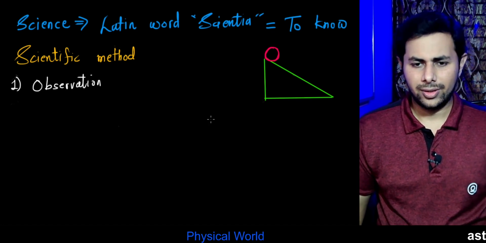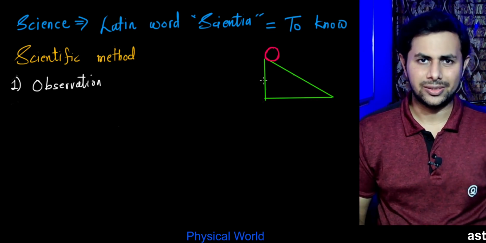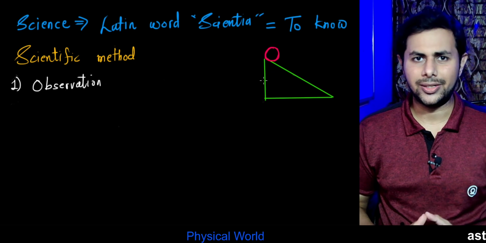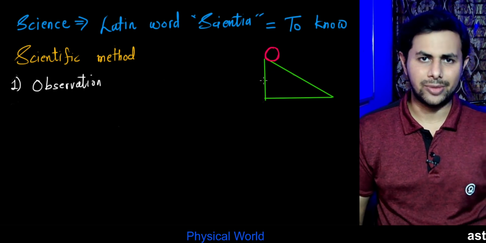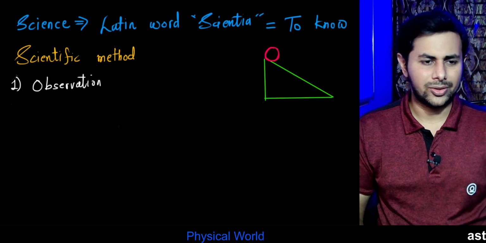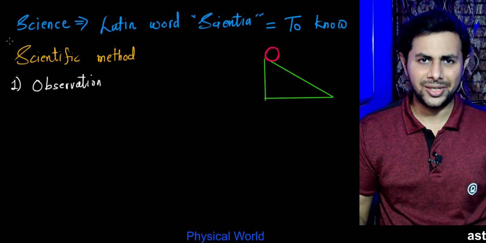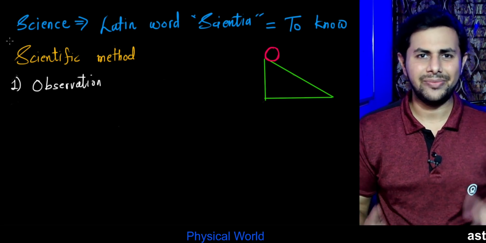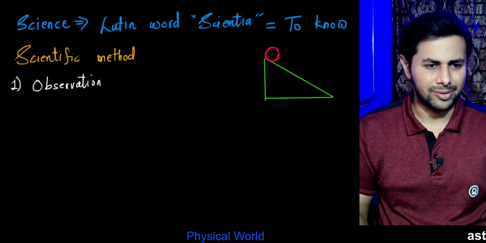Now what we do is controlled experiments. Let's suppose we want to find out the speed of this ball at the bottom. Why controlled experiments? Because maybe the first time it was by fluke that its speed increased, and next time it might decrease.